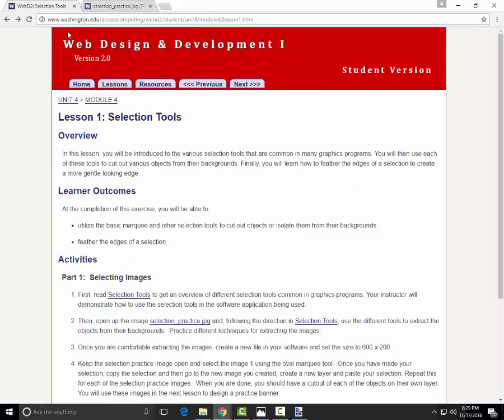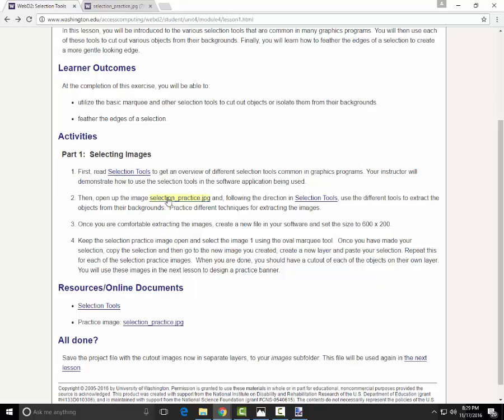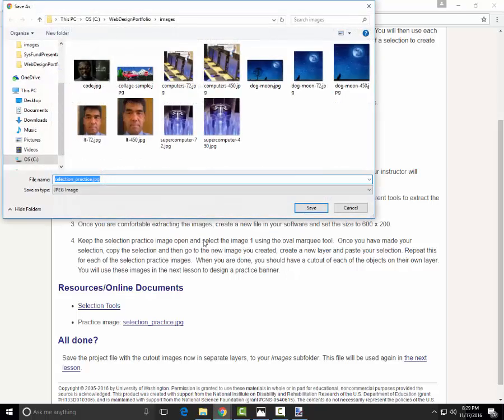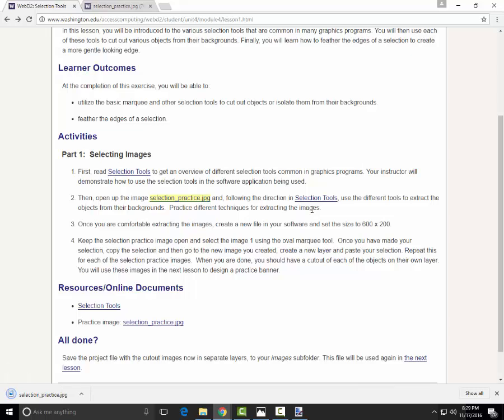To do this, we can go to this selection practice.jpg here, right click on it and save link as, and we're going to save this into our images folder. It should be selection practice.jpg here, and we're going to save it. This may be a little bit tricky, but this will work. So we've just downloaded that. Depending on your browser, it may be a little bit different, but let's try and get that done first.